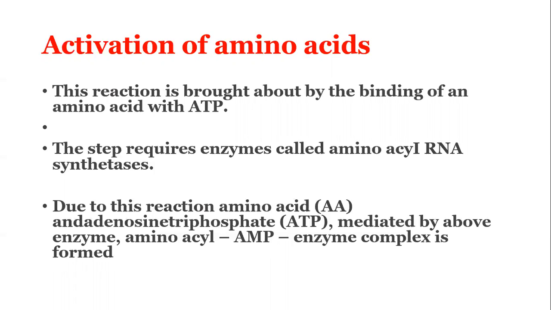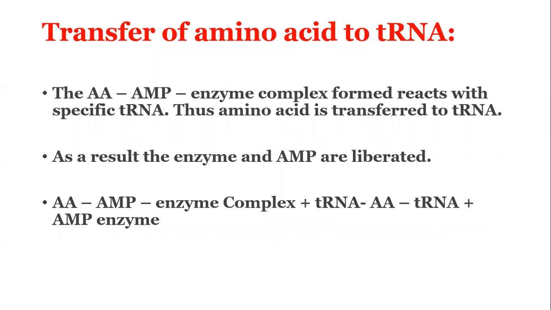Next is the transfer of amino acid to transfer RNA. The amino acid AMP enzyme complex reacts with a specific transfer RNA, and thus the amino acid is transferred to transfer RNA, and as a result the enzyme and AMP are liberated.